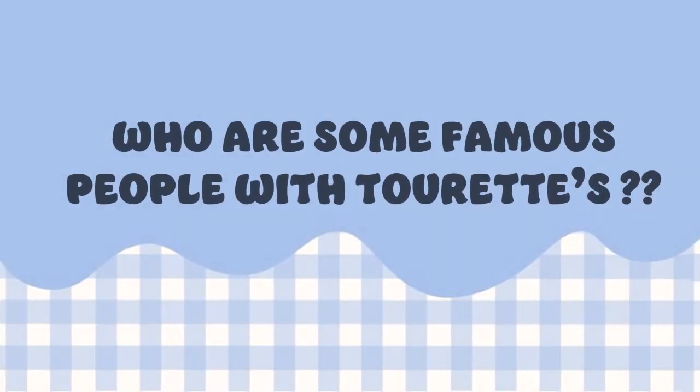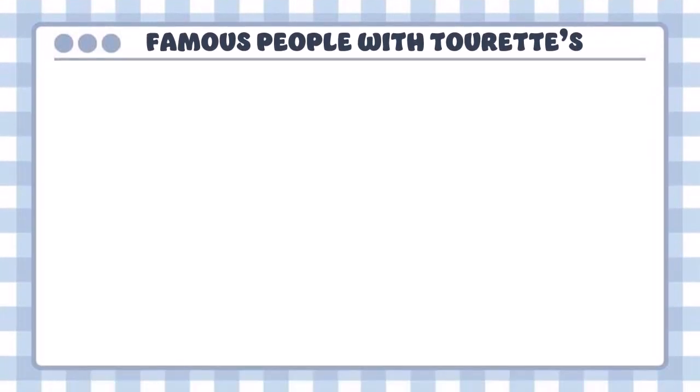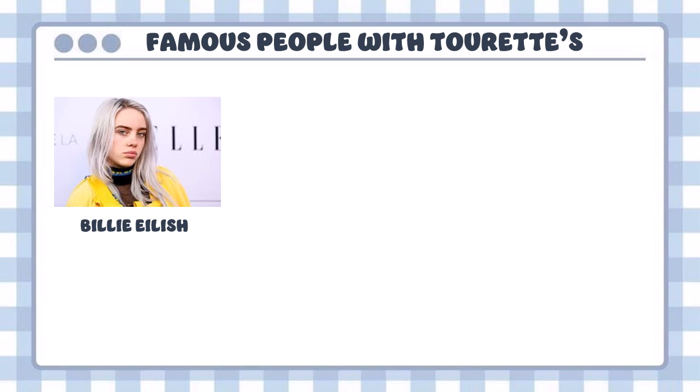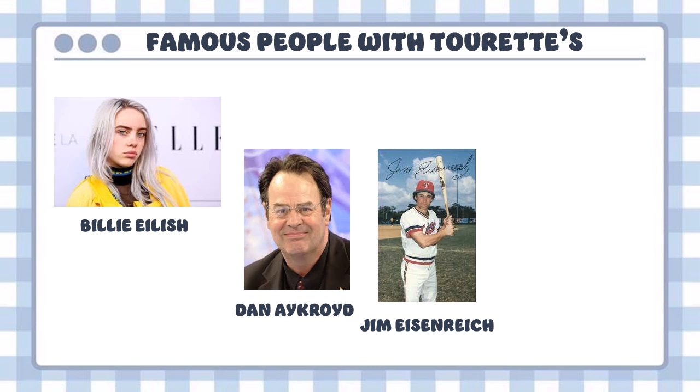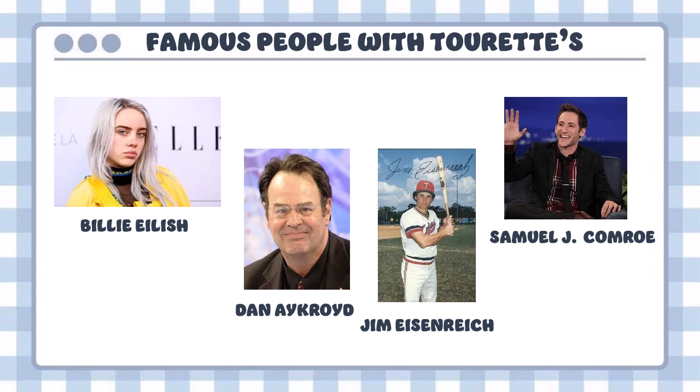Now, let's see some famous people who also have Tourette syndrome. First and foremost, we have Billie Eilish, who is a singer and songwriter. Next, we have Dan Aykroyd, who is an actor, comedian, and screenwriter, and the co-creator of Ghostbusters. Next, we have Jim Eisenreich, who is a former Major League Baseball player. Samuel J. Comroe is the next person, who is a stand-up comedian and performer. Despite their conditions, severe tics, and complications, these people were able to establish a successful career for themselves. A person's condition is not a limiting factor for achieving their dreams.